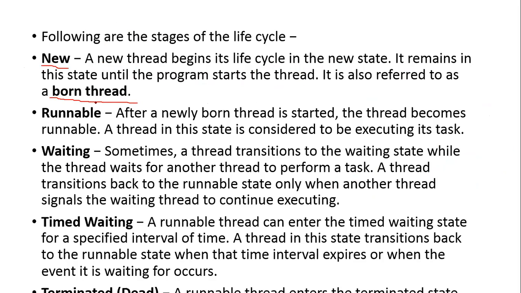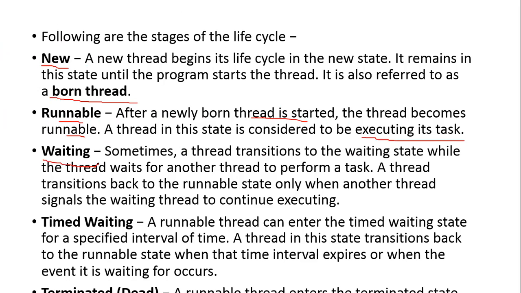That's the reason we call it a born thread. Then, after a newly born thread is started, once you start executing parts of the program, it will enter into a state called runnable. In this state, whatever activity we are doing is called executing its task. This is the place where the exact process is being executed.